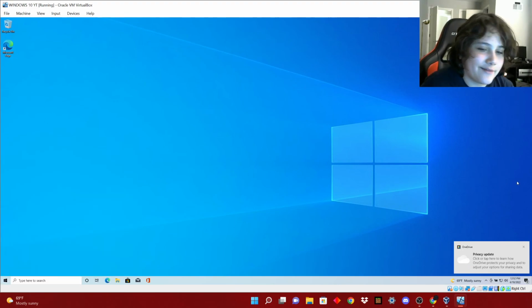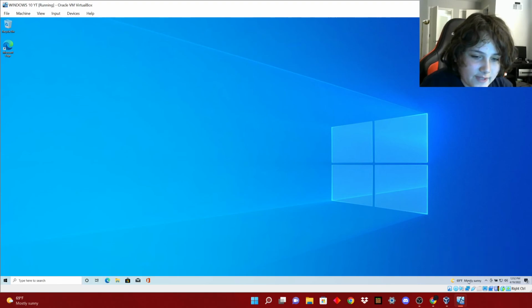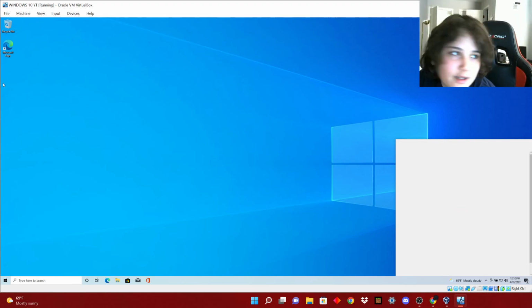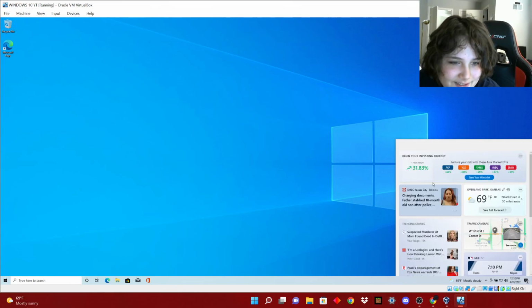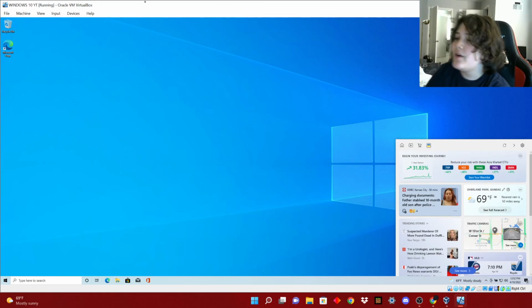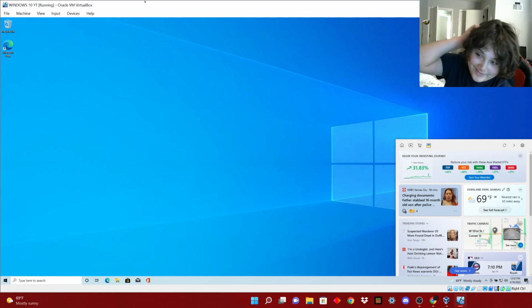Okay, here you go. Finally, so now you can resize it. Now you have sound. That's fun. I can't hear it because my sound's muted, but yay! Now you have graphics drivers. Okay, take your virtual machine. Nice. Well, yeah. Now you have your virtual machine, and that's how you do virtual machines in Windows.